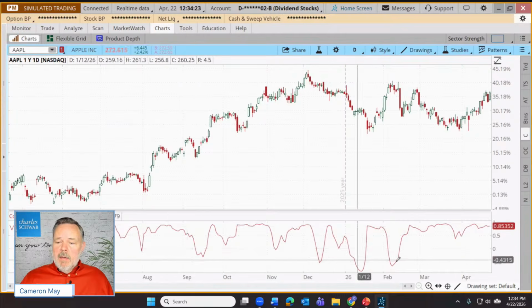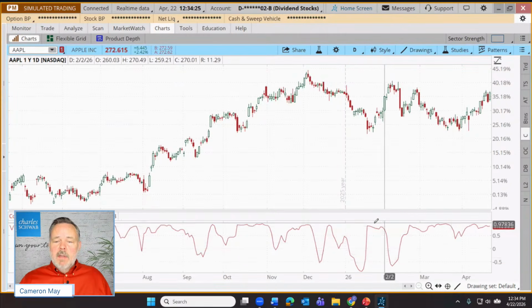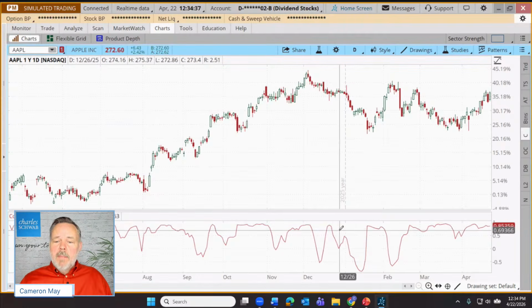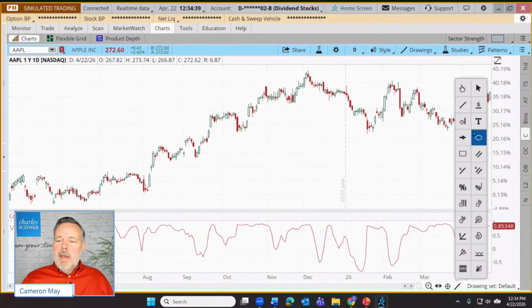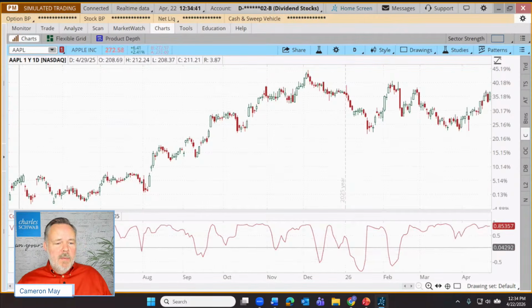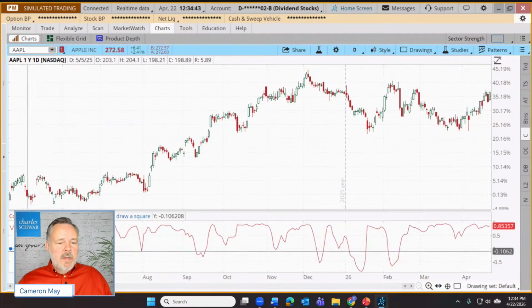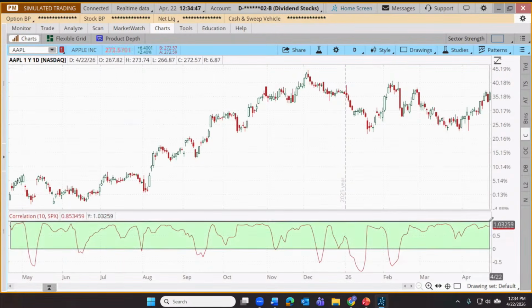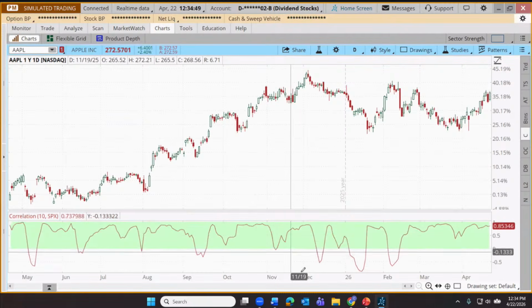Bottom line here is what some traders will do is they're trying to gauge, well, how strongly is the S&P influenced by Apple? How strongly is Apple influenced by the S&P? How strongly correlated are they? They'll load up this tool and maybe just keep an eye out on this sort of thing. Is our indicator above zero most of the time? Is it around zero or is it below zero?